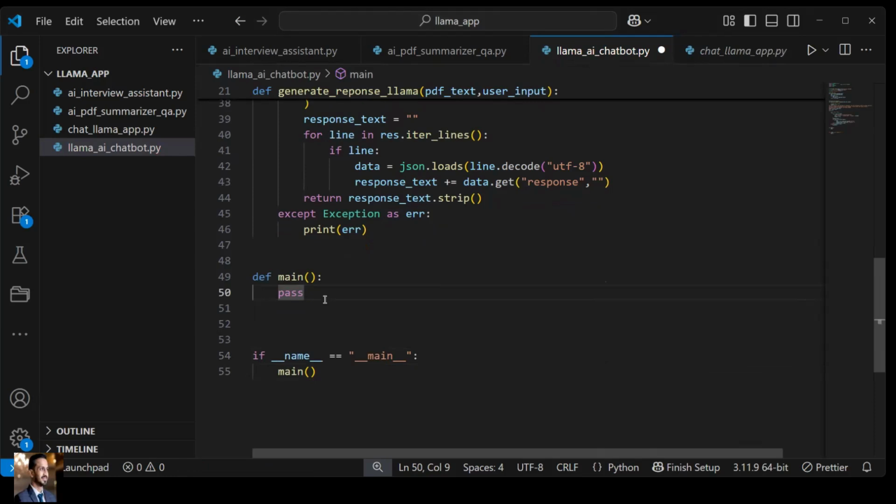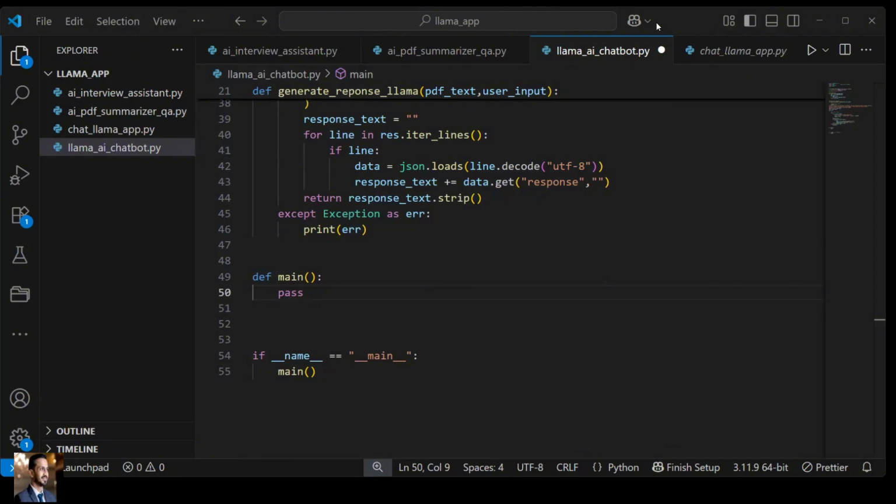Now we need to write a logic. What logic is required over here? The very first thing, when you are working with this main function, we need a PDF file. Let me show you a very simple PDF file we'll try to use over here. Using that PDF file, we want my model to act and get the information from the particular PDF file that we are going to use. So first of all, let me show you that PDF file, and then I'll add it.